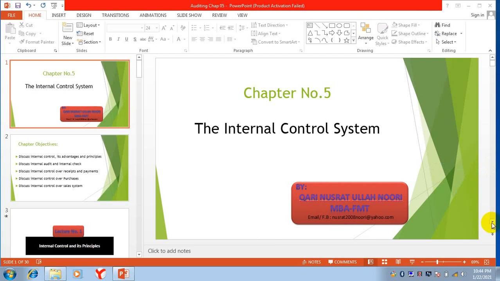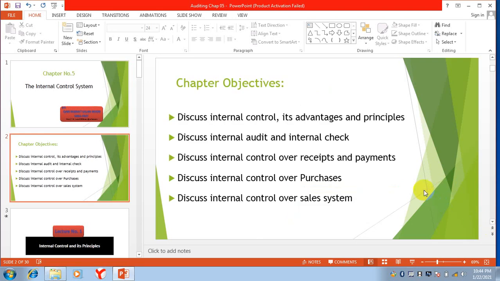In this chapter, the objectives are to discuss internal control, that is, what is internal control, its advantages and principles. What are the advantages of internal control and what are the principles of internal control? Then we will discuss internal audit and internal check, that is, what is internal audit and what is internal check.